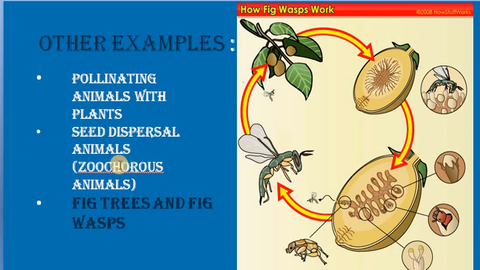And again, seed dispersal animals, or zoochorous animals. The best known example, which you can see especially during this lockdown time, is the crow. Crows will generally be eating the neem fruit. If you have a neem tree around your house, just go observe it. The neem fruit will be eaten by the crow. And the neem tree can only be grown from the seed which comes out of the fecal matter of a crow. If you directly throw a neem fruit, it won't grow generally. It won't grow.